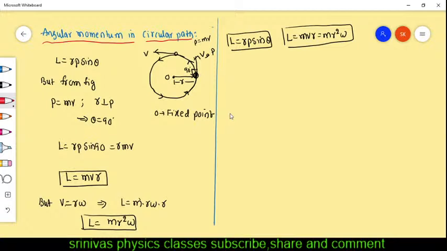Okay. Right, I am going to repeat this angular momentum in circular path. The angular momentum formula is r bar cross p bar. R bar is the position vector and p bar is the momentum.